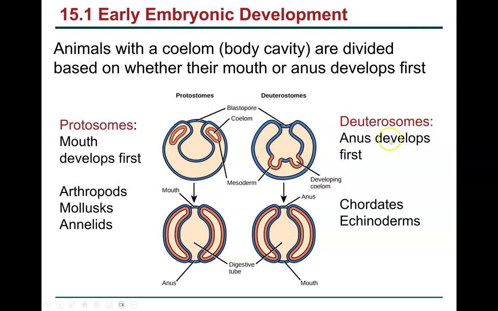With deuterostomes, the anus develops first. Okay, and this is what we are. So we are kind of asses because that's what develops first, is our anus. And this includes the chordates and the echinoderms, and the echinoderms is the one that sea stars are in.